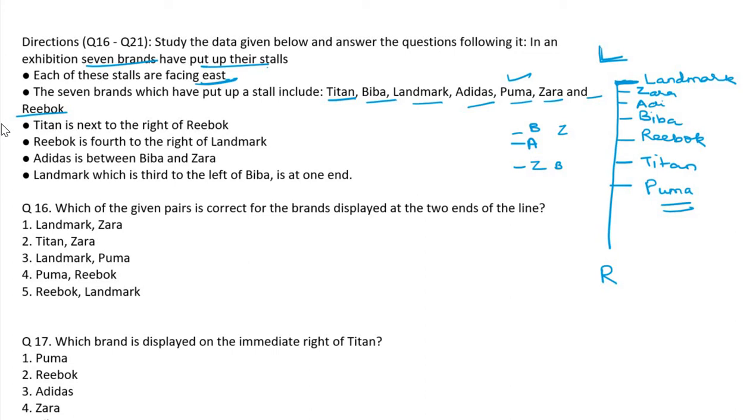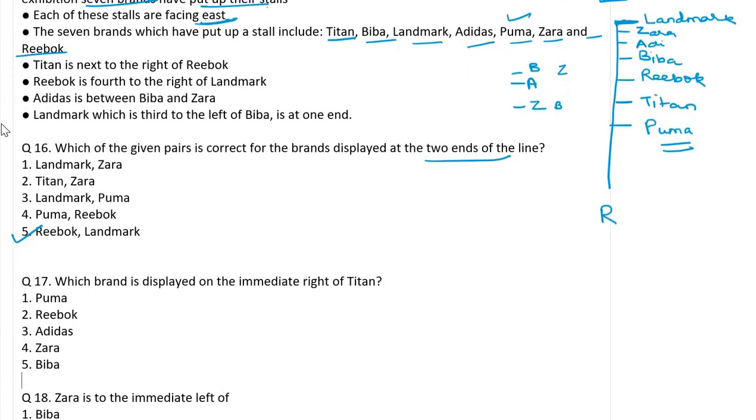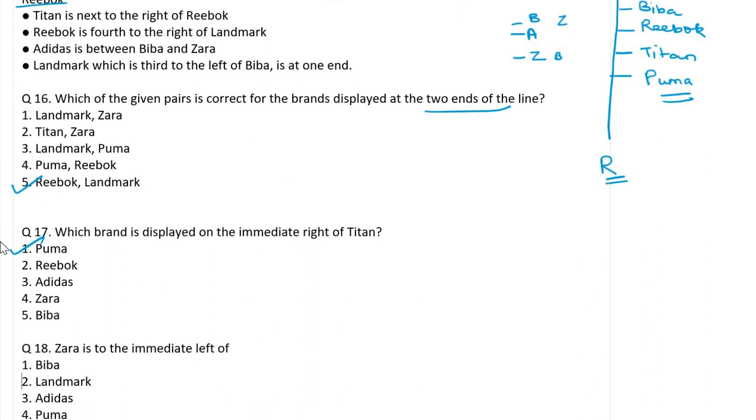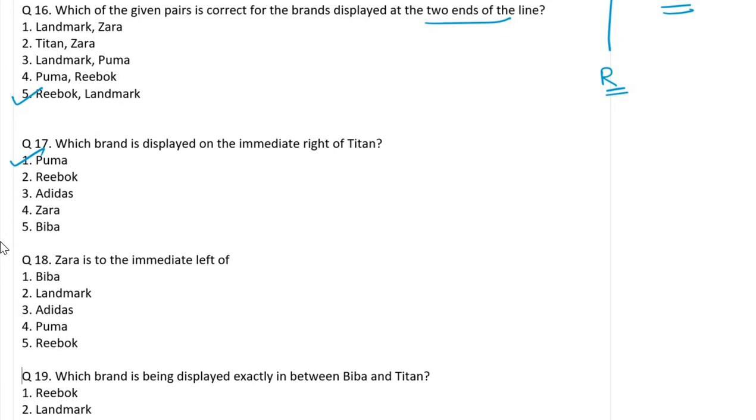Now we can answer the questions. Which of the given pairs is correct for brands displayed at the two ends of the line? Two ends, Reebok and Landmark. Next question. Which brand is displayed immediately to the right of Titan? Puma, right side, no? Next. Zara is to the immediate left of? Adidas.